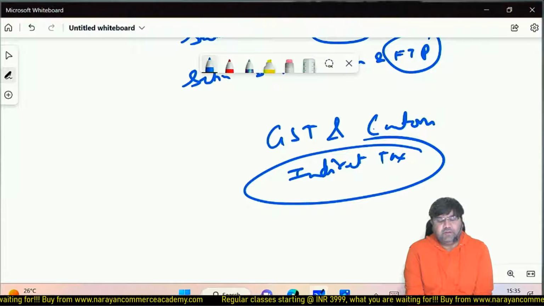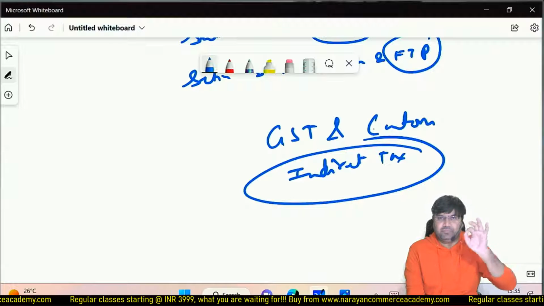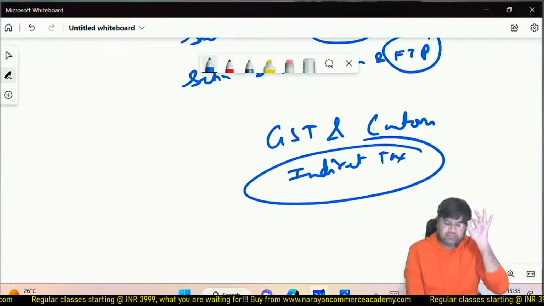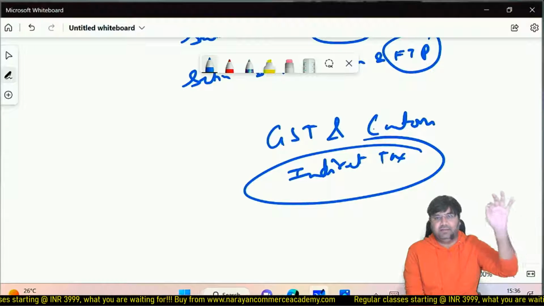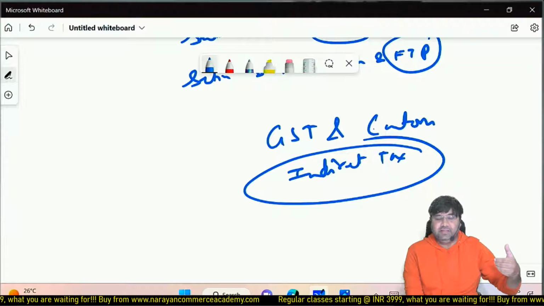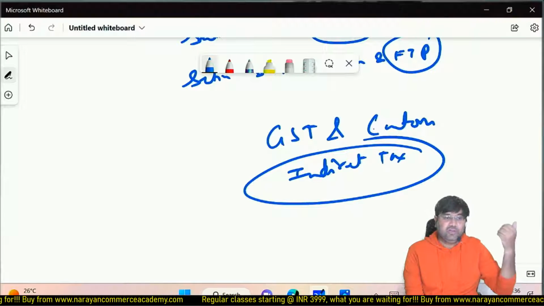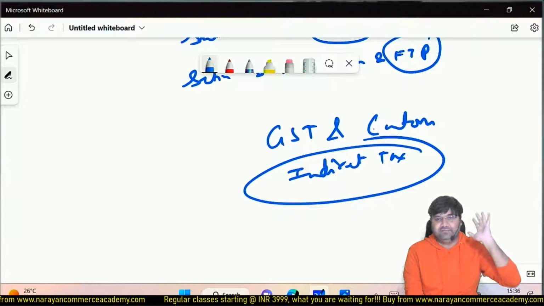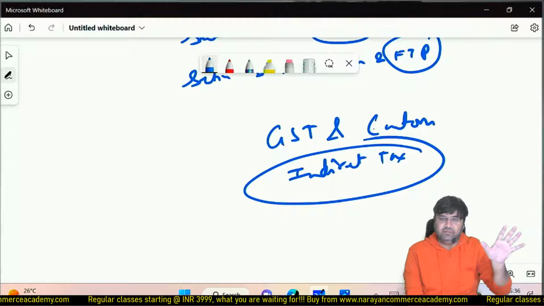Now, what is the difference between the indirect tax and direct tax? I know you people would have read in the intermediate, but can someone tell me, you can use the chat window, what is the difference between the indirect tax and direct tax? Remember, don't be technical. Answer in simple language, so any new person can understand what is the gap between indirect tax and direct tax. I don't need a definition.